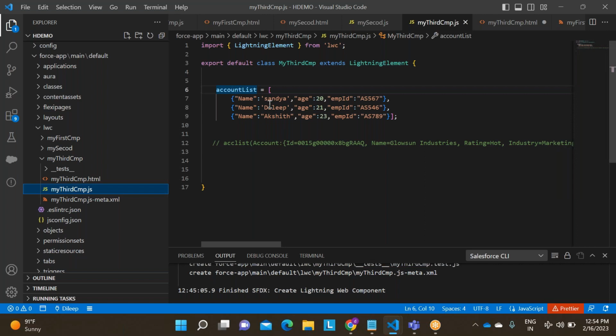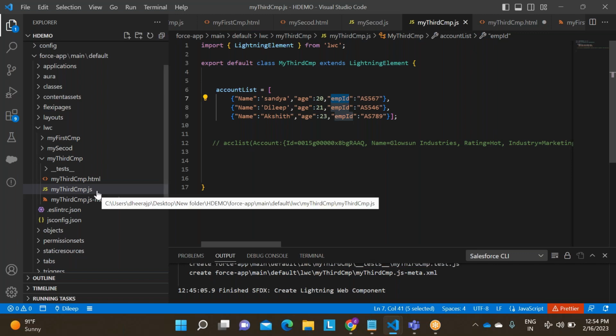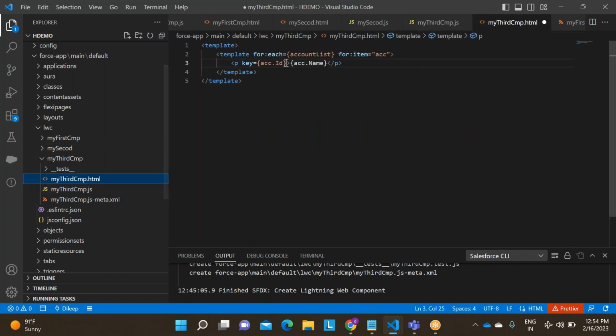I should have any unique field. So here id will be unique, right? So I am taking this emp. Every time we will mention id only, but in this scenario emp id, acc dot emp id, and I am displaying acc dot name.